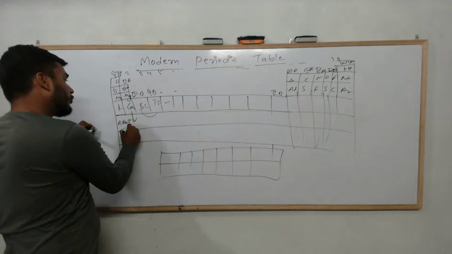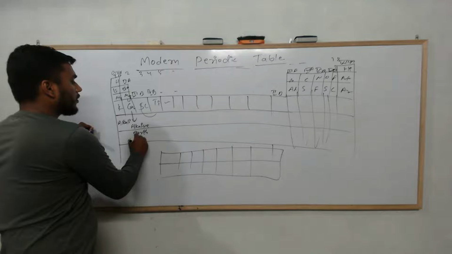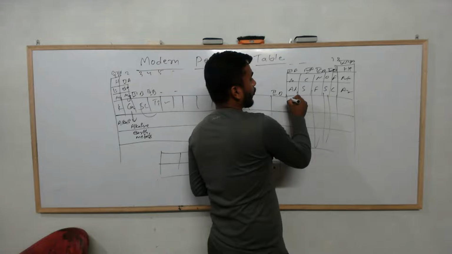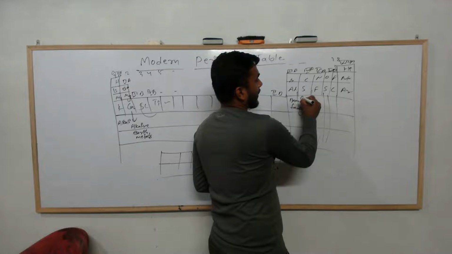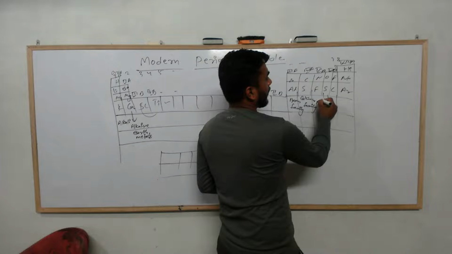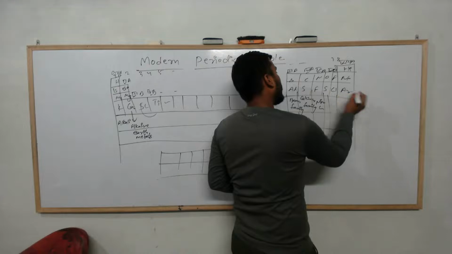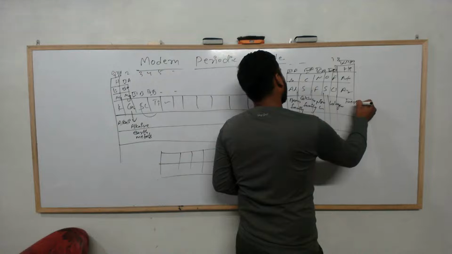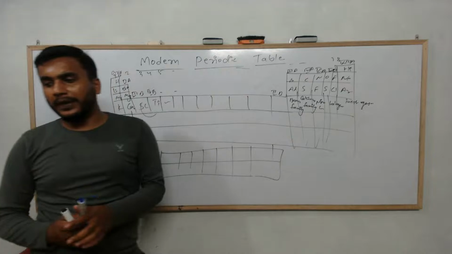This is group 2, called alkaline earth metals. Similarly, here this is called the boron family. This is called the calcium family. This is called the nitrogen family, oxygen family, fluorine, chlorine, bromine, iodine, or let's say halogen, and this is the inert gases. So he gave a different name to each group, and that was a brilliant move as well.